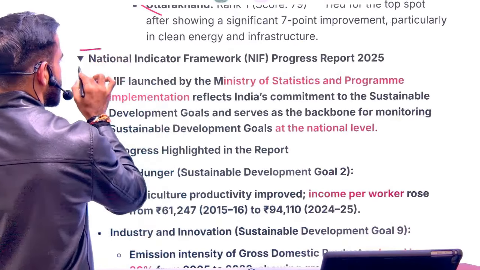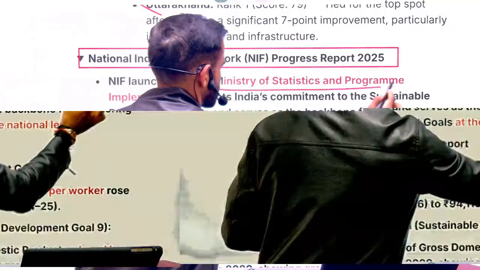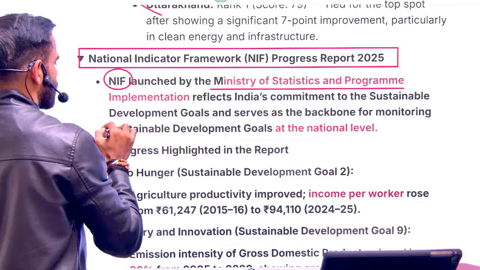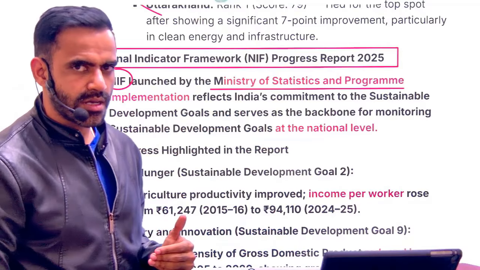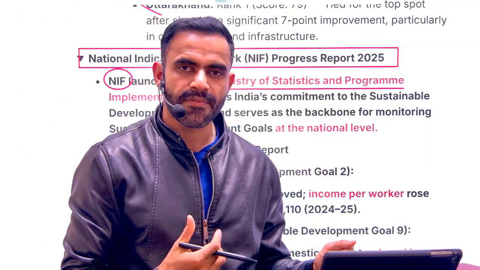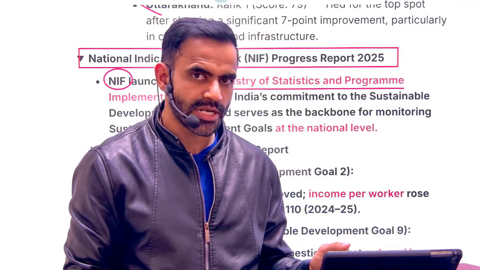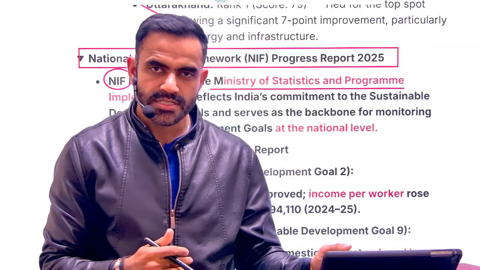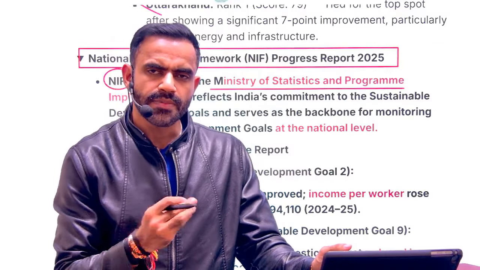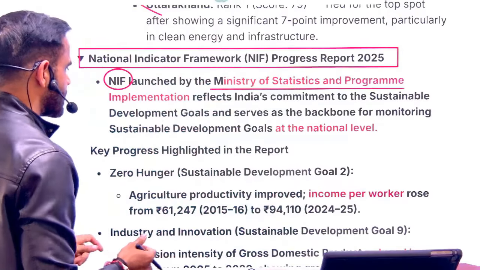Next is National Indicator Framework Progress Report. So basically, MOSPI, that is Ministry of Statistics and Programme Implementation, provides the National Indicator Framework to track our performance of SDG. That means how we are performing when it comes to the implementation of Sustainable Development Goals. So just remember that NIF is a framework for tracking the performance of SDG, and in case of India, Niti Aayog is the apex body for SDG.